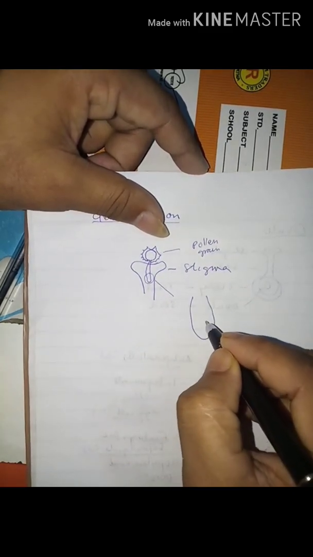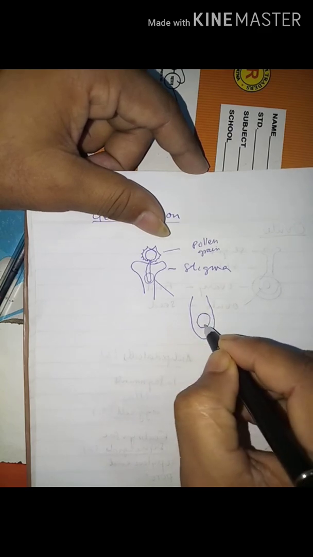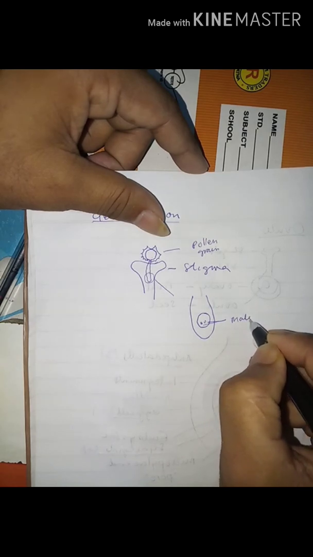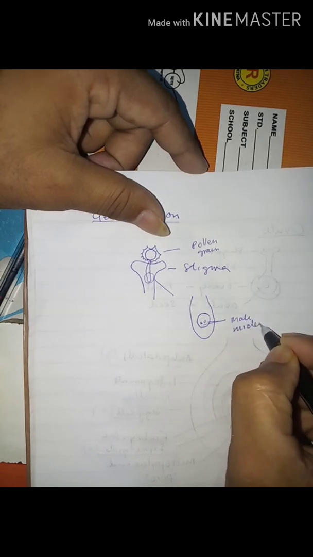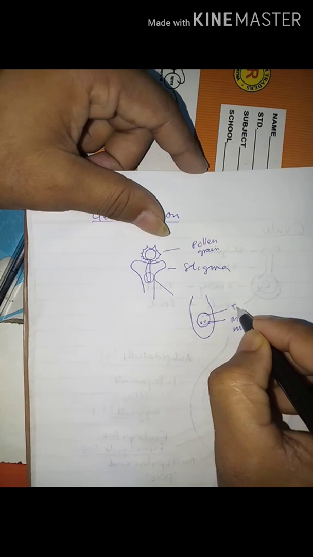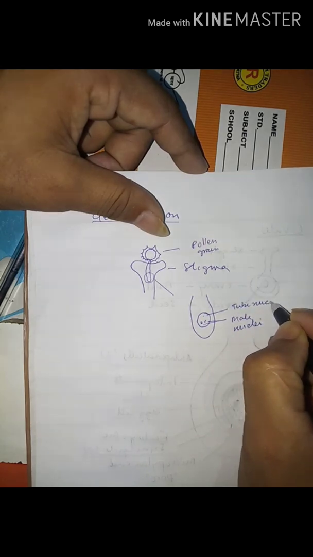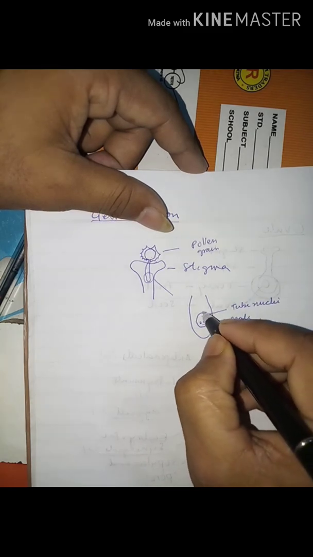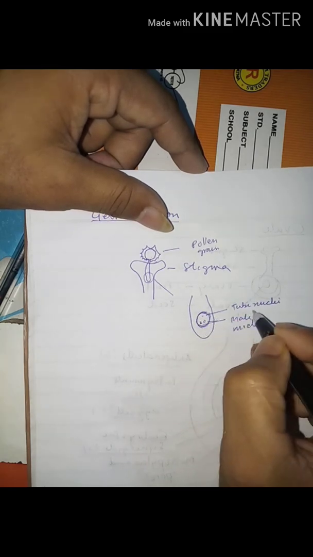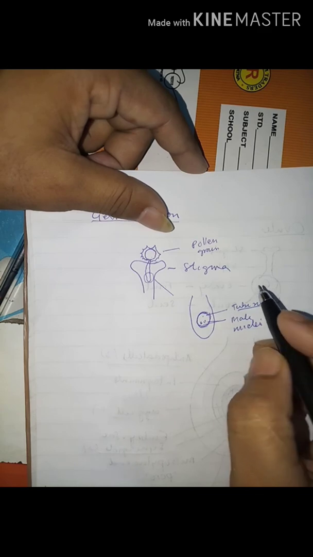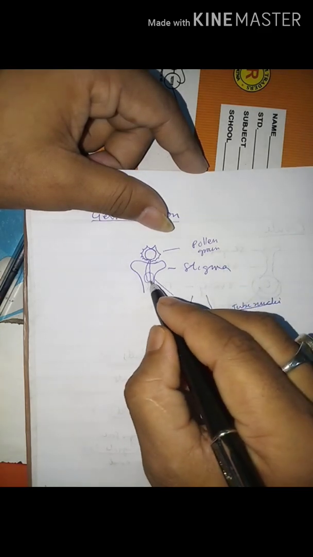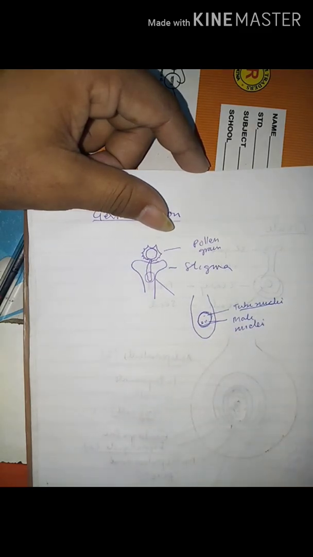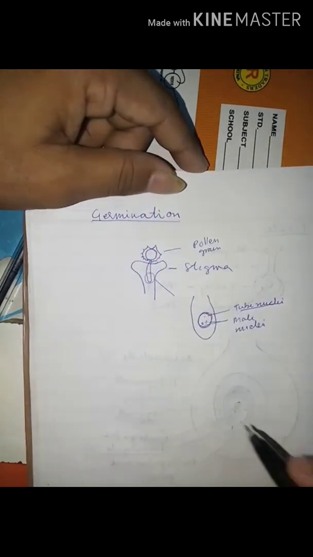This is the pollen tube, and this pollen tube contains 3 nuclei: 2 male nuclei and 1 tube nucleus. All the 3 nuclei are different, but they share a common cytoplasm. The tube nucleus guides the pathway of the pollen tube down to the ovule. Clear? So this is known as germination.